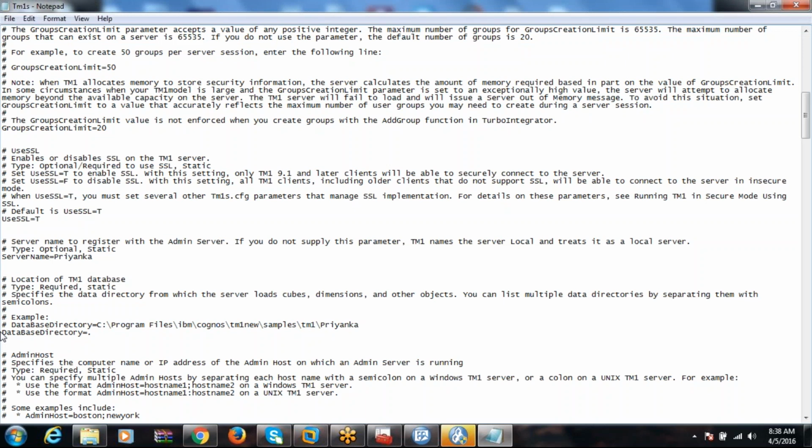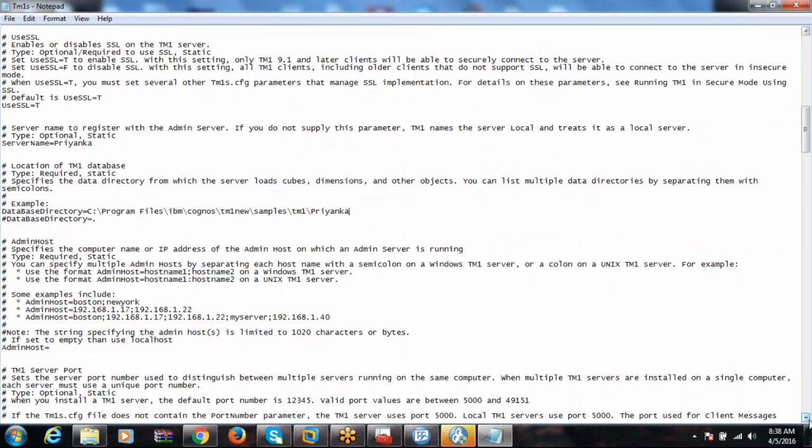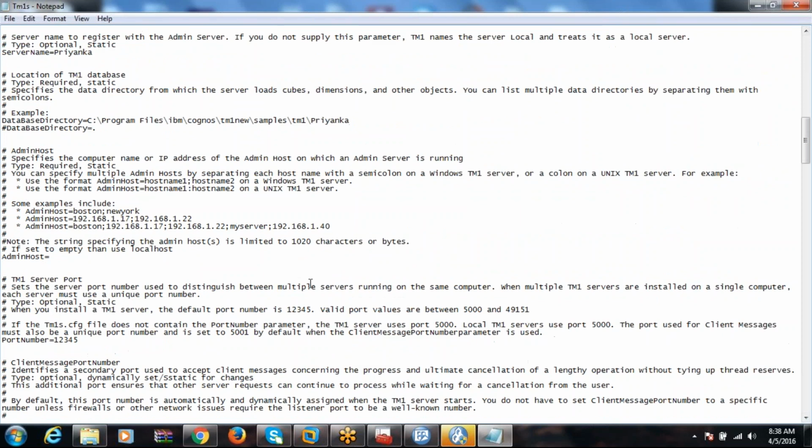I think you open this one later. You open this one, okay, now you uncomment. So this is the database directory. Admin host is same and the port number will be there. You just change it to some other number. 12345 is there, right? You change to some other number, 12390, anything, because you shouldn't give the same port number.